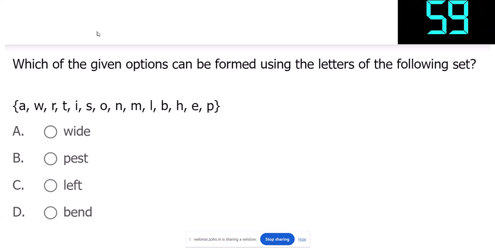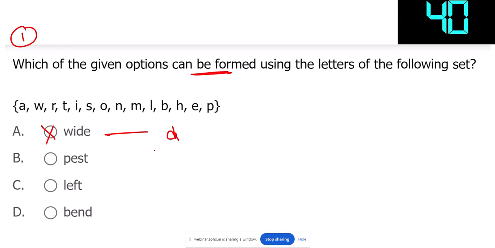Fine, let's see about the first question here. Here they're asking which can be formed using the letters of this. So, first one no, because the D letter is an issue.